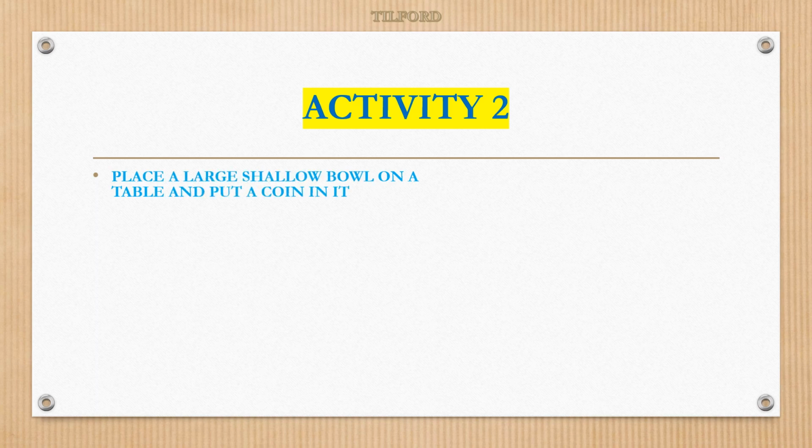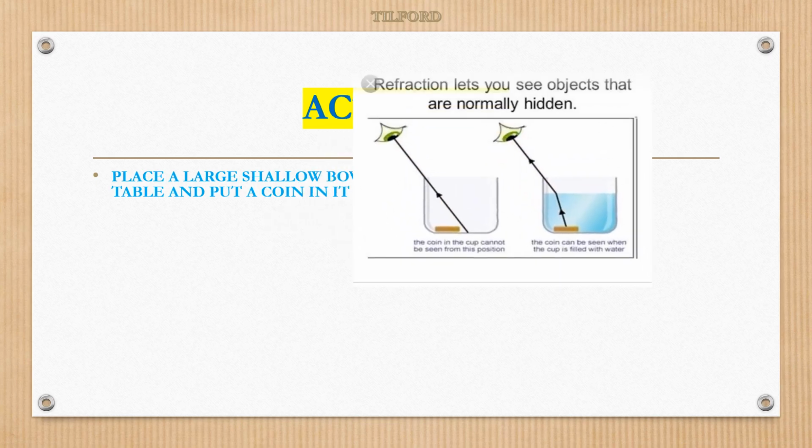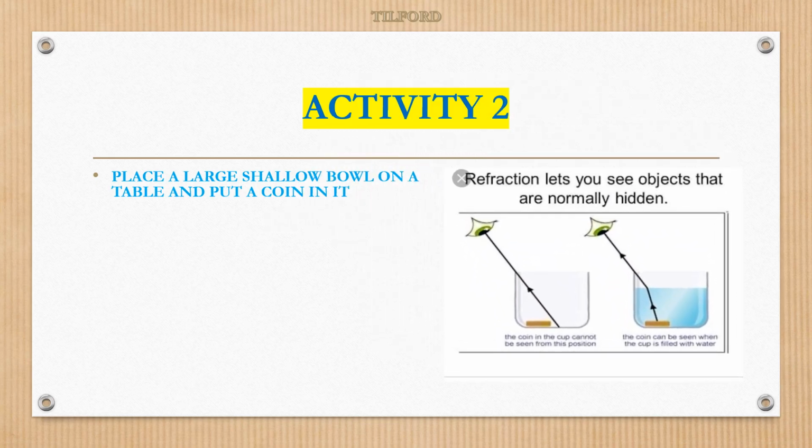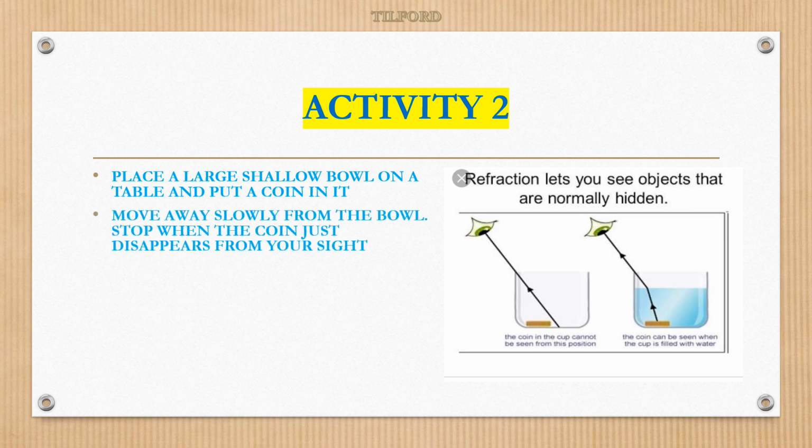Place a large shallow bowl on a table and put a coin in it. Here you can see, take one bowl and put one coin in it. Next, move away slowly from the bowl. You must move slowly. Stop when the coin just disappears from your sight.